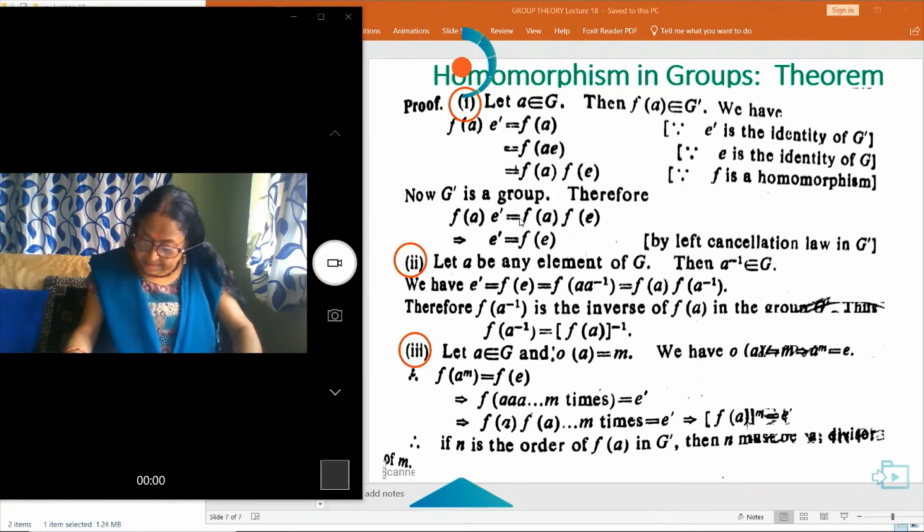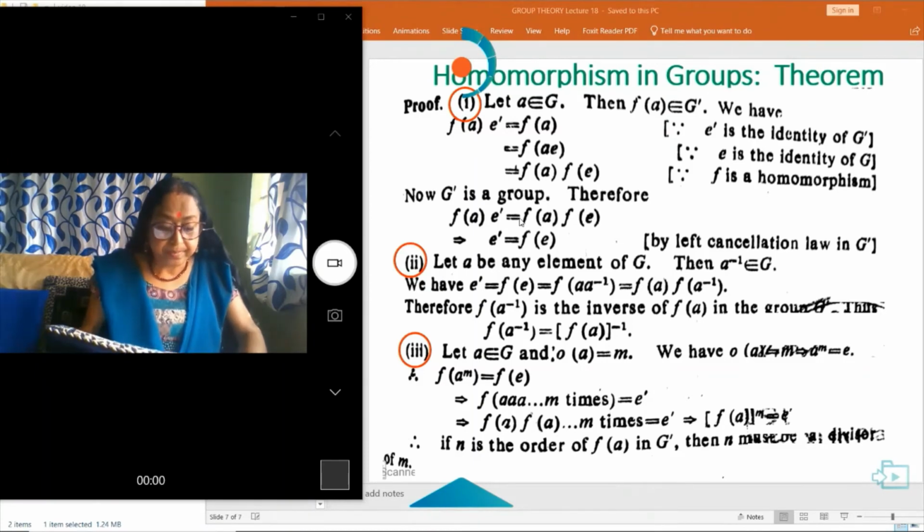Now, G dash is a group, therefore f(a) into e dash is equal to f(a) into f(e). Therefore, e dash is equal to f(e) by left cancellation law.